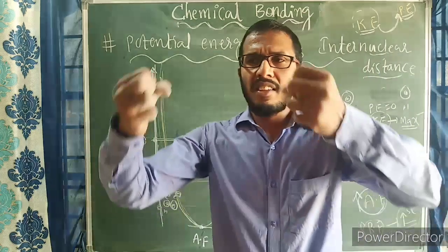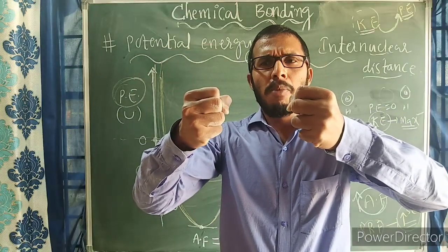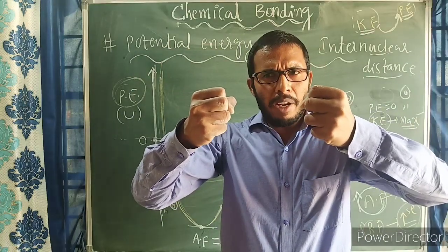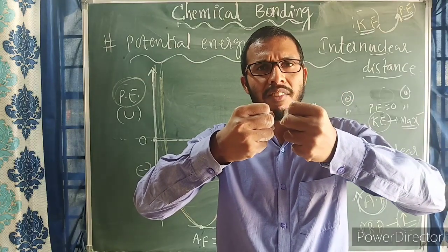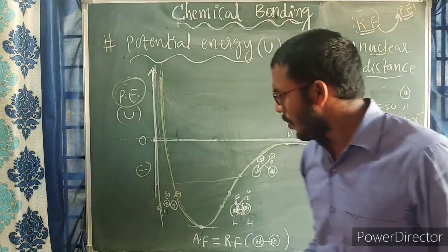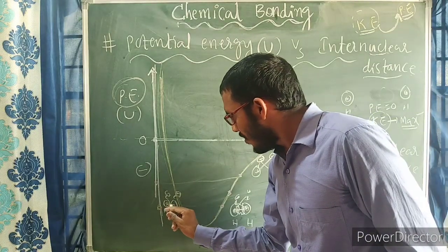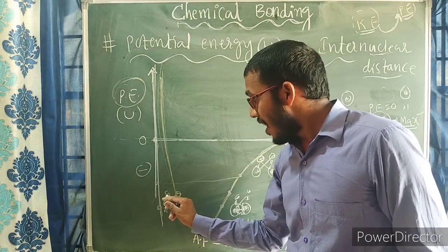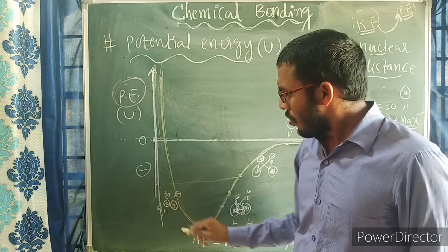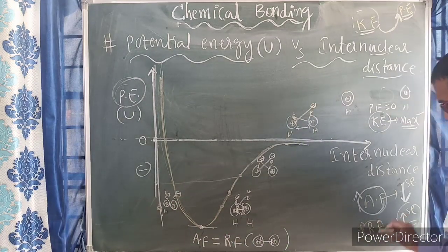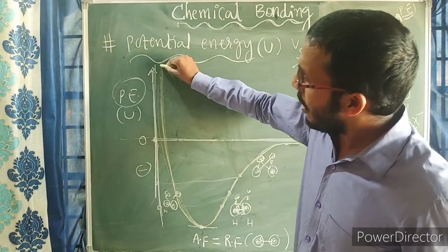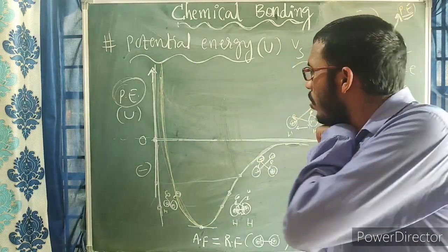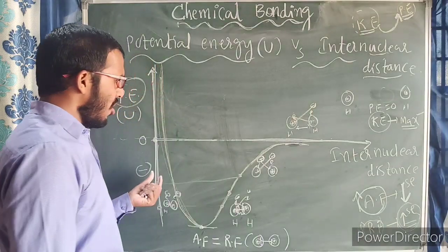At the equilibrium distance this much only it should be actually, but if you try to bring them closer than the equilibrium distance, then repulsive forces dominate due to nucleus interaction and electron interaction. During that time repulsive forces increase, which means the energy of the system increases. This graph will move up like this. Okay, now this is the potential energy graph.